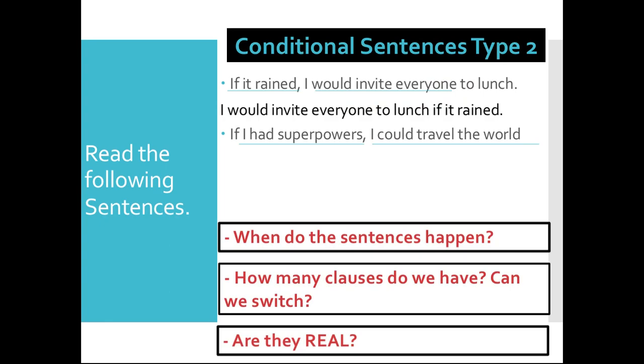And in type 1, we're going to use present simple plus could or can, right? Or may or might, remember? Plus the base form. But in conditional sentences type 2, you're going to focus whenever you're reading the sentence. You're going to think about the context. Is it real? Is it scientific? Or is it imaginary and impossible? Okay? So if it was impossible, you're going to use type 2, and you're going to use the past simple with the if clause, and could or would plus the base form with the main clause or the result clause. I hope I'm clear.